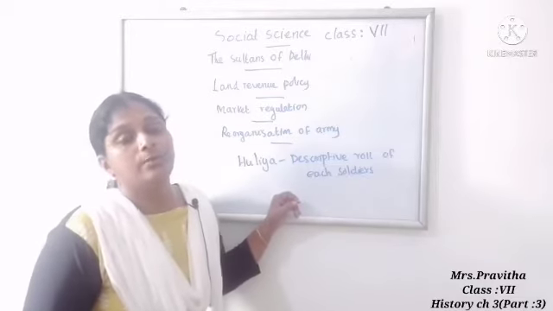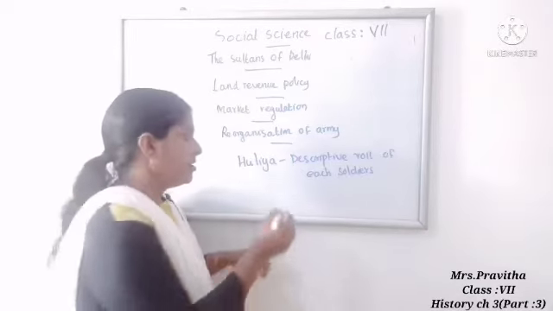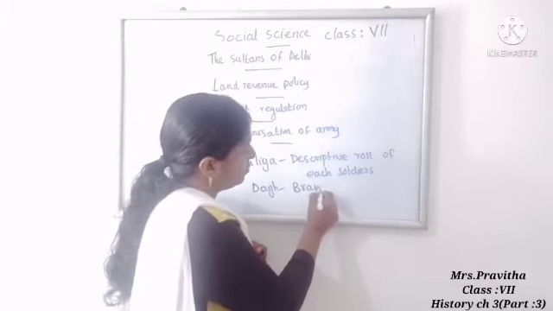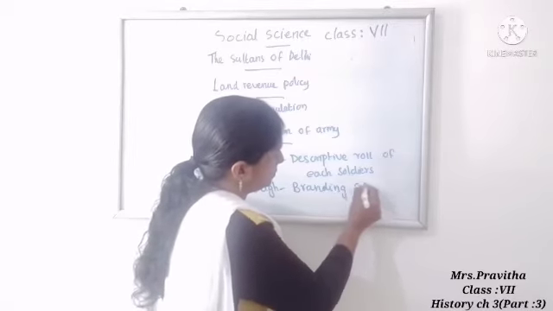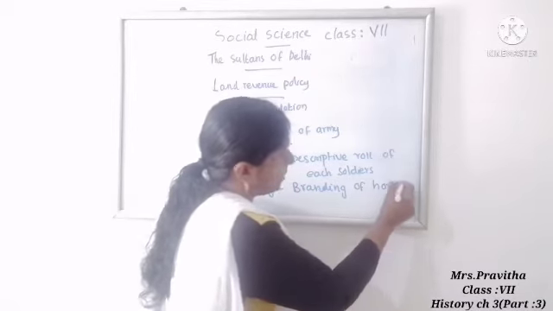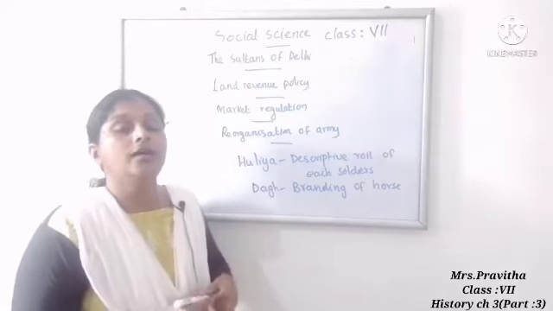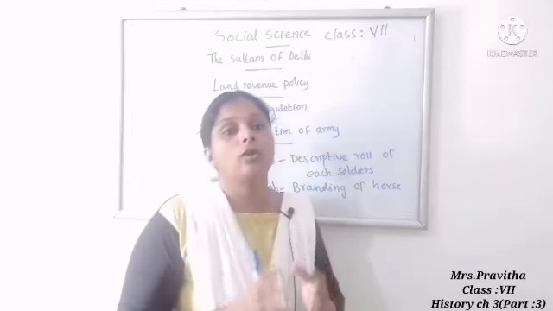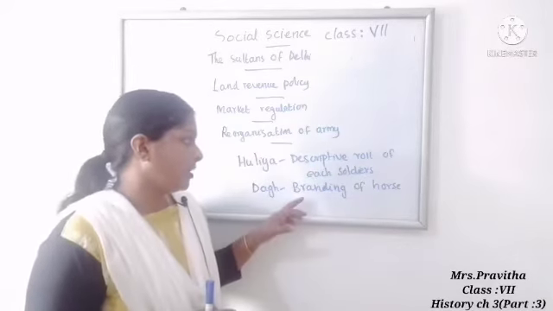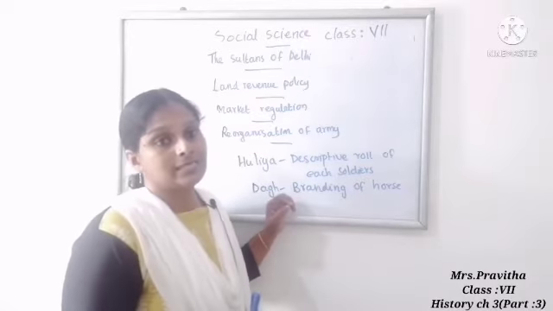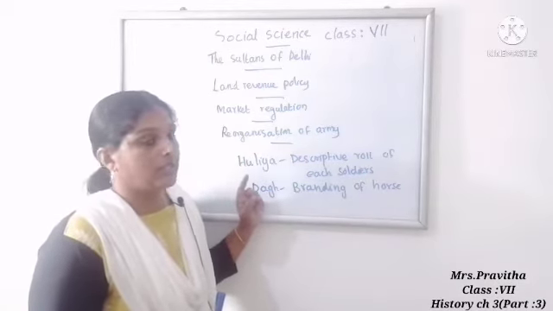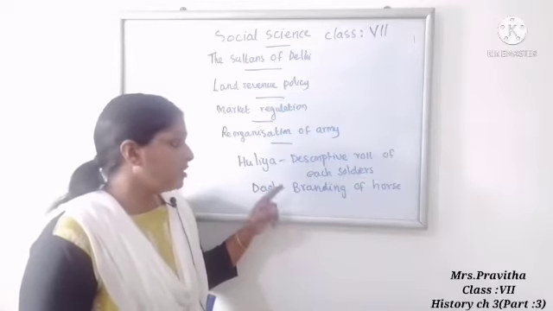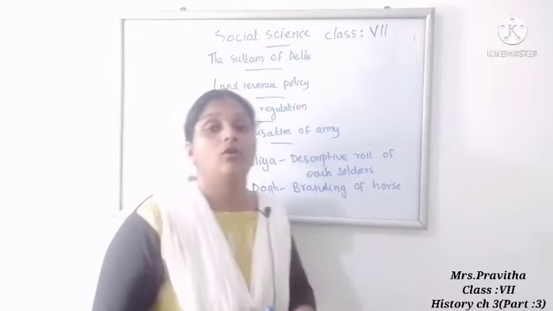Another system introduced by Alauddin Khalji was dag. Dag means branding of horses. He introduced the branding of horses with royal insignia, that is called dag. So these are the two important systems introduced by Alauddin Khalji for reorganizing the army. Huliya means the descriptive role of each soldier, and dag means branding of horses.